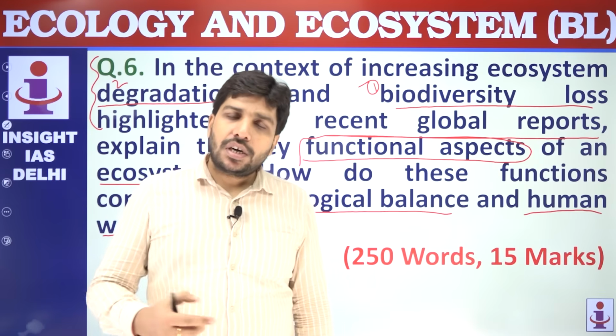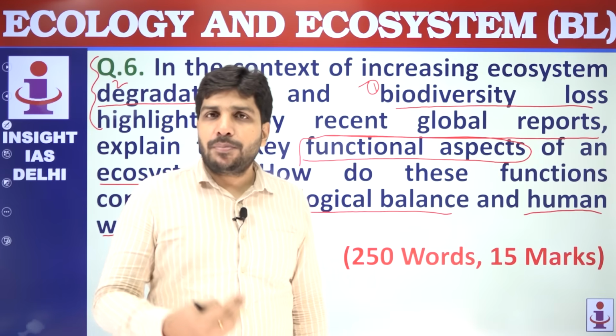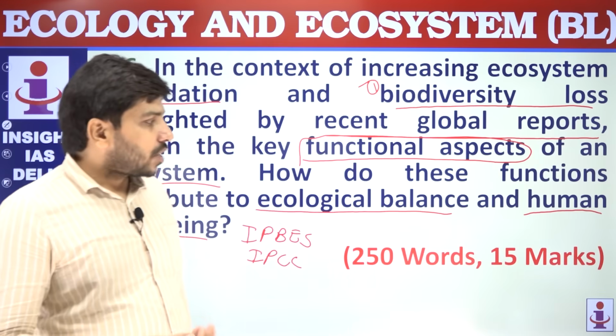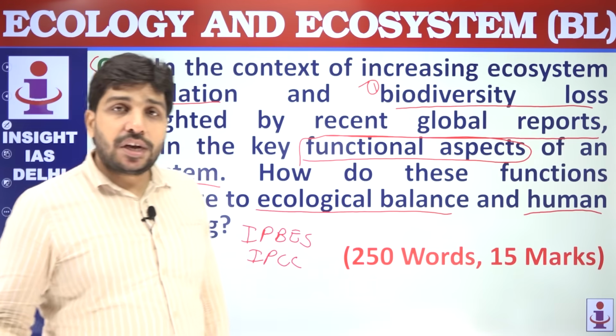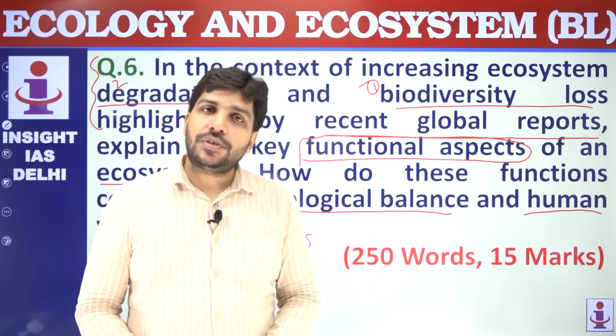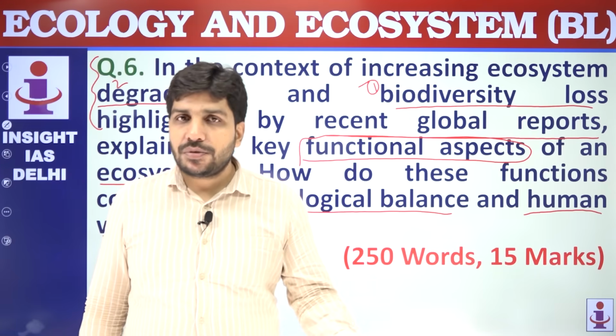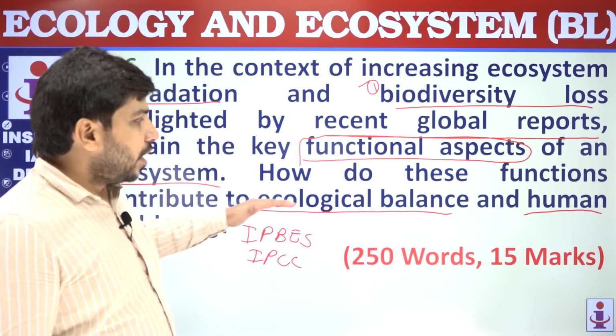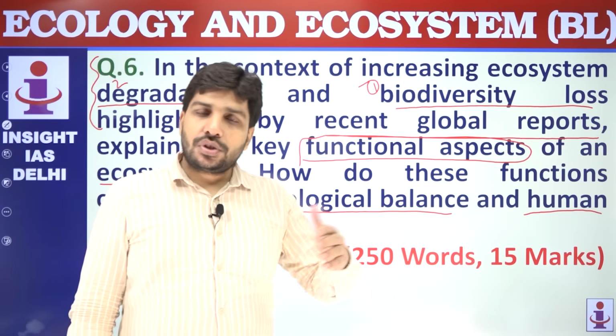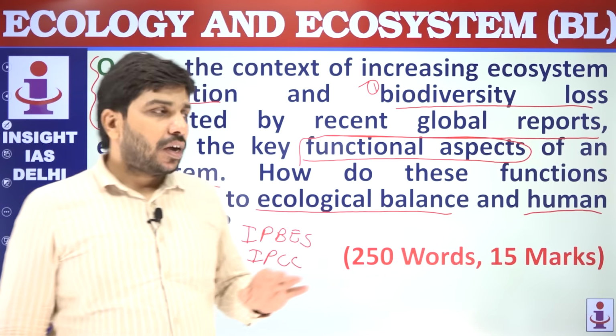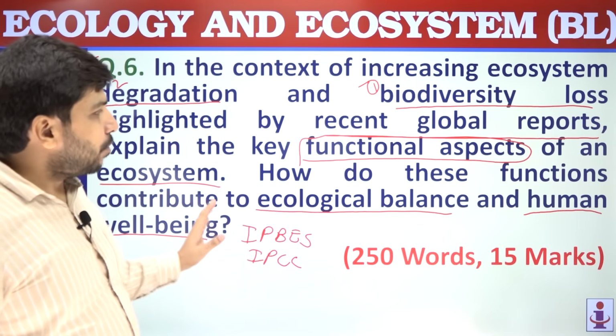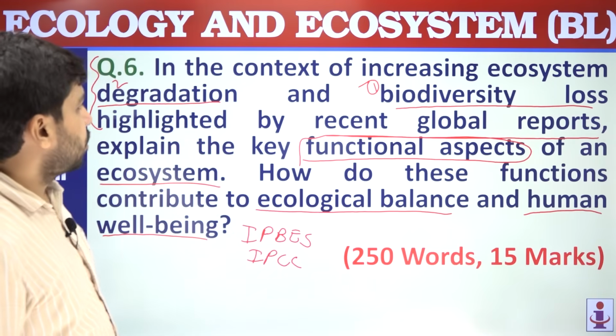You can write about ecological balance. For example, you can talk in terms of predator-prey relationship. If predators are keeping a check on the prey, and if prey is sufficiently available, then predators will survive. So that will maintain the balance in the ecology, so the ecosystem. So this way you can connect both the dimensions and you can write a very good answer on this.